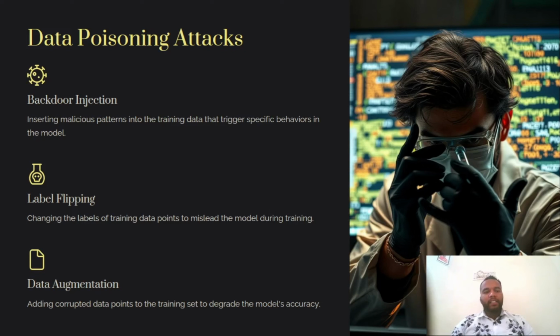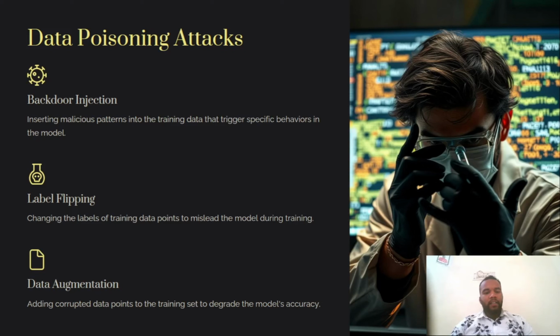Data poisoning attacks: backdoor injection, label flipping, data augmentation. These three are the main data poisoning attacks. Backdoor injection is a way of inserting malicious patterns into the training data that trigger specific behaviors in the model.